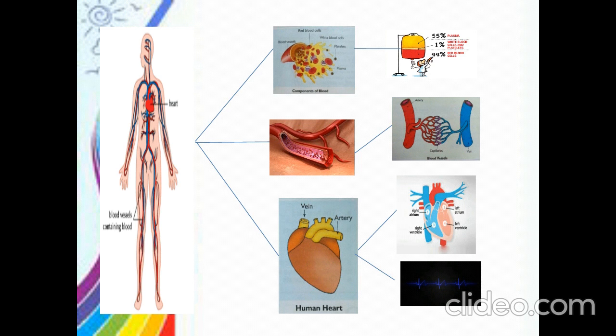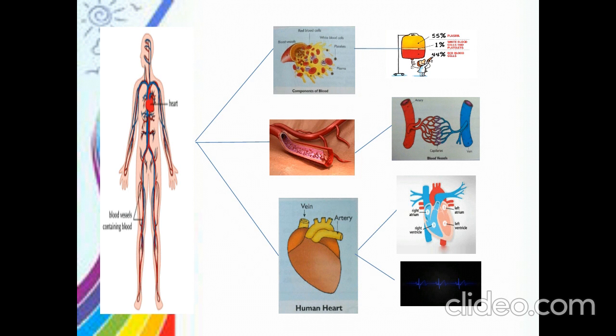So next, coming to white blood cells. These are larger than RBCs and can change their shape. White blood cells act as soldiers to our body so that our body can fight against disease causing germs. Next, platelets. These are the smallest cells of blood which are responsible for clotting of blood while bleeding.